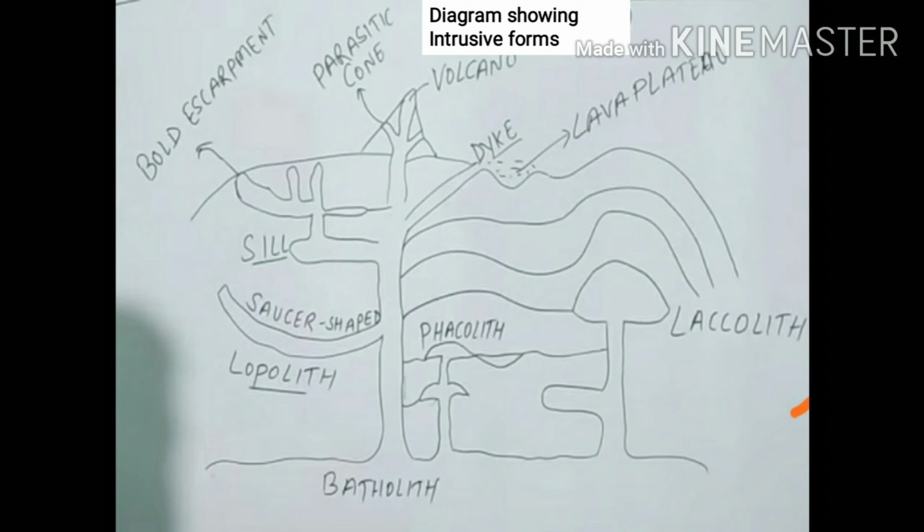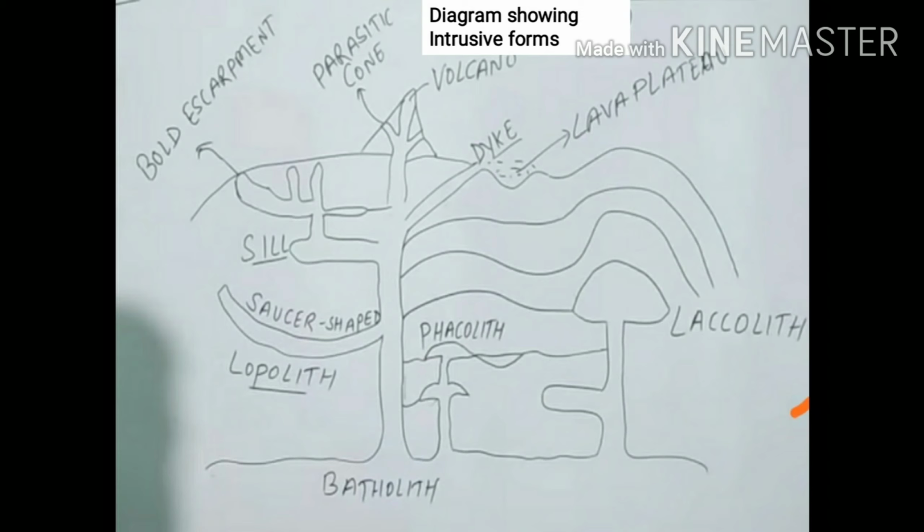Then on the left hand side of the laccolith, we have pacholith. It is a wave-like structure in which we have syncline and anticline. Such a structure which is formed due to the accumulation of lava in a wave-like structure is called as pacholith. And on the very left hand side, we have lapolith. This is the saucer shaped or concave shaped body which is formed due to cooling of lava.